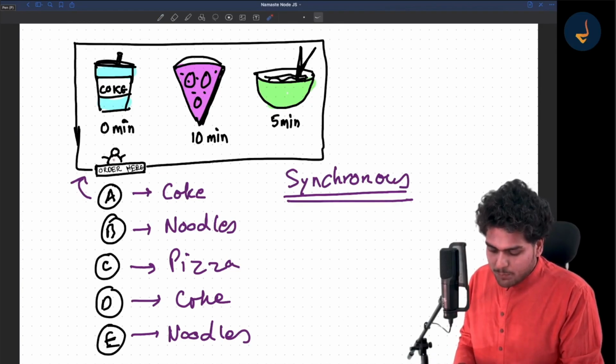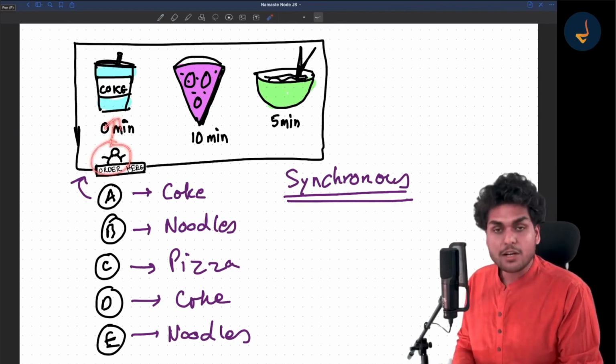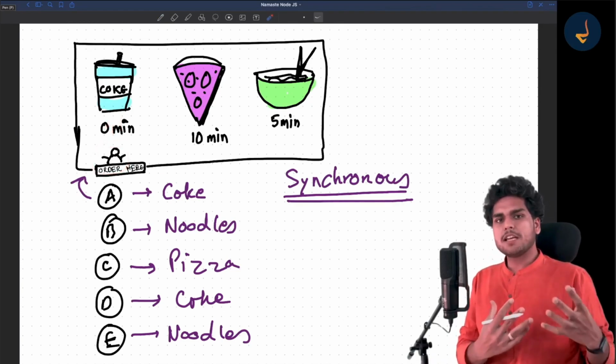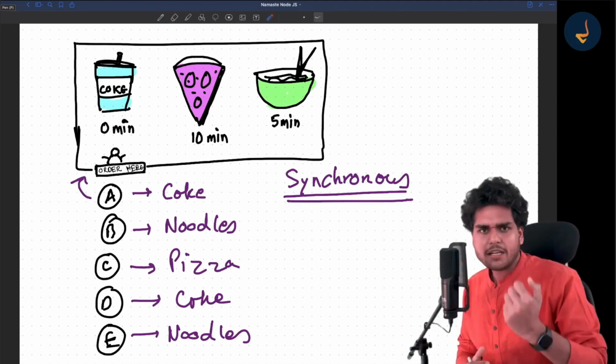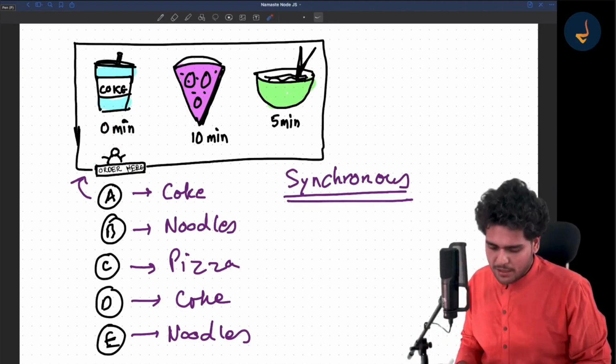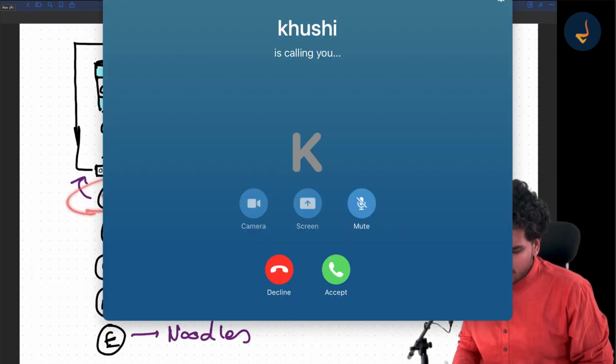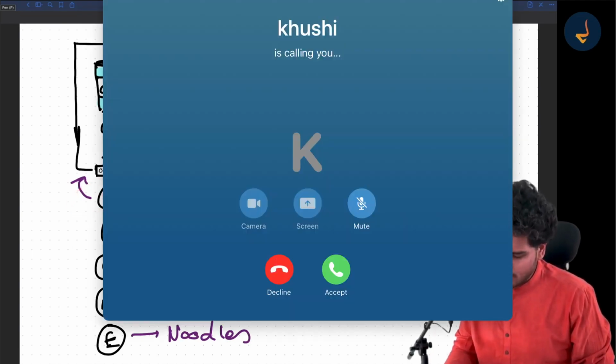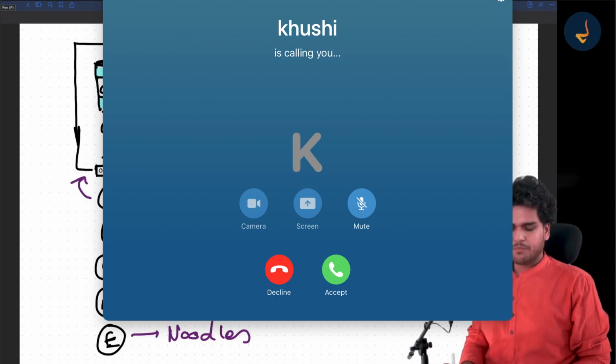Now, this order can be fulfilled in 0 minutes, right? The person standing over there can just go get the Coke and give it to customer A. This order will be fulfilled in like 0 seconds, okay?